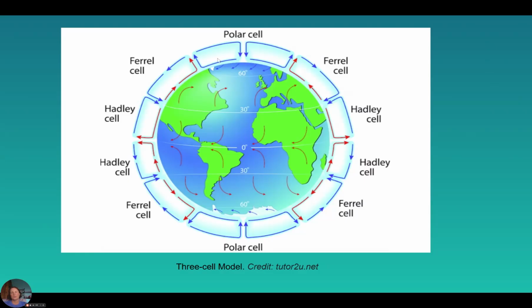So here you can see a map that shows our polar cells from essentially the poles to 60 degrees, the Ferrel cells from 60 to 30, and the Hadley cells from 30 to the equator. And the same thing in the southern hemisphere. So these work in both northern and southern hemispheres.